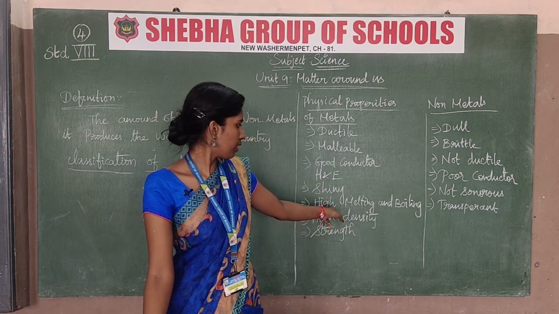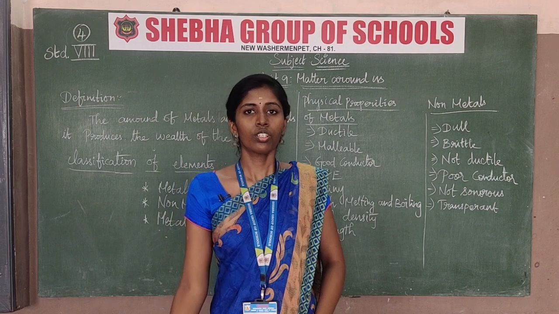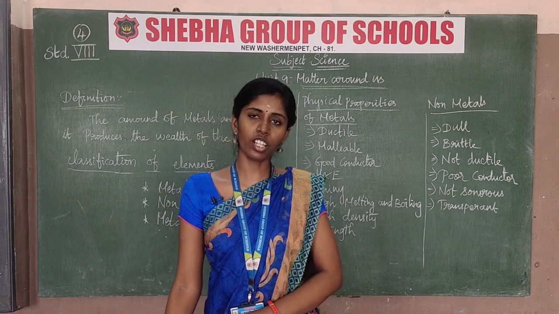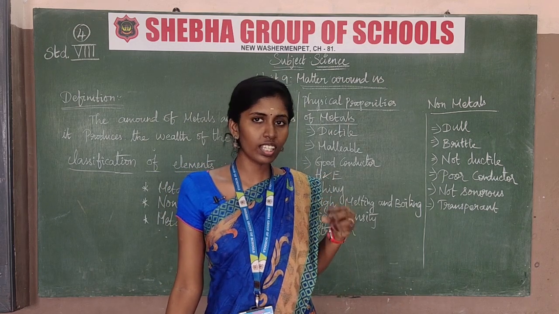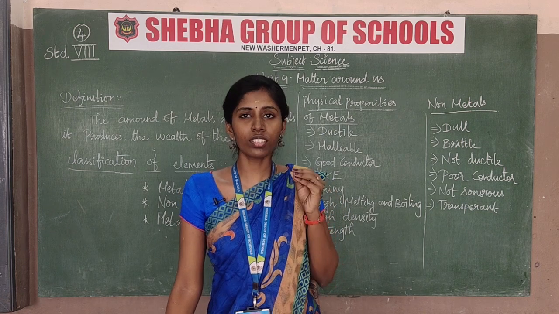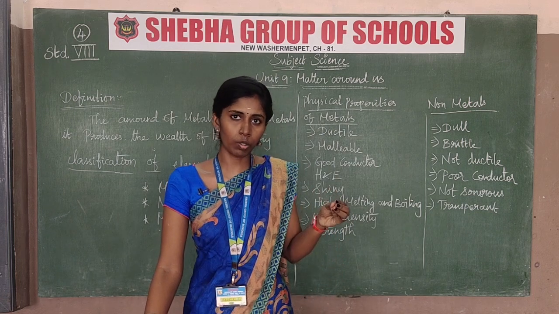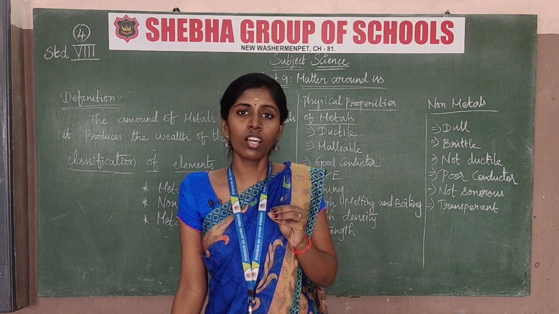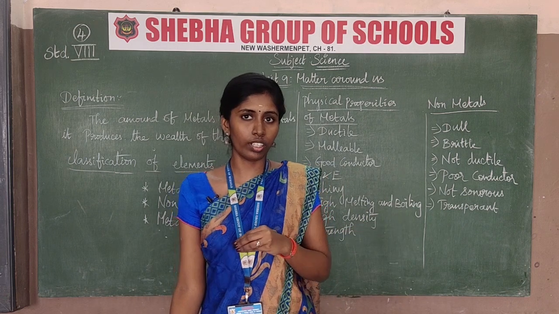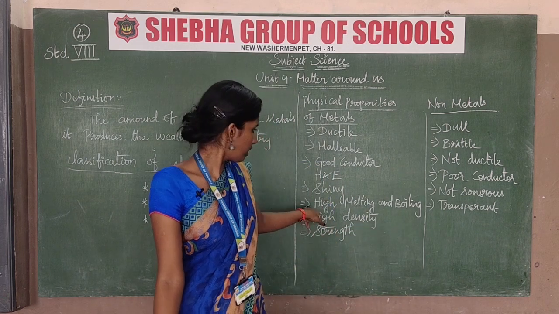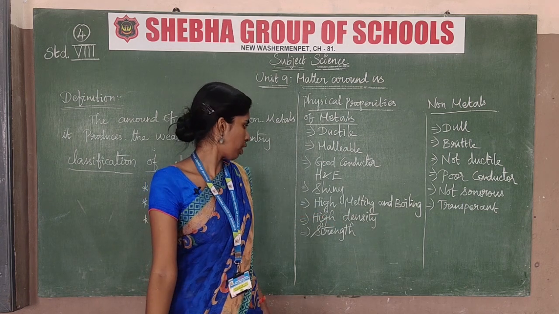So after that, high melting and boiling point. It's a temperature change in melting or boiling points. It's always a metal, okay? It's a pure substance. Sometimes it's a liquid substance, sometimes it's a solid substance. So it changes into liquid or solid, not into a gaseous substance. So this is a high melting and boiling point substance.